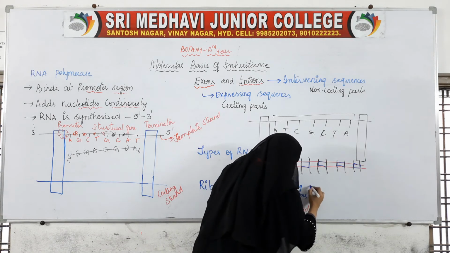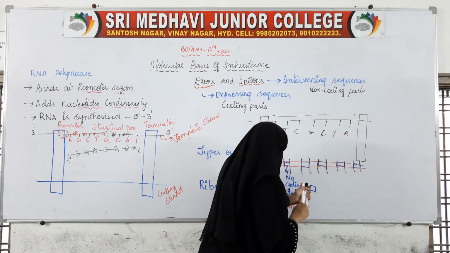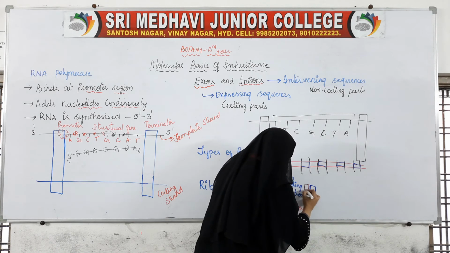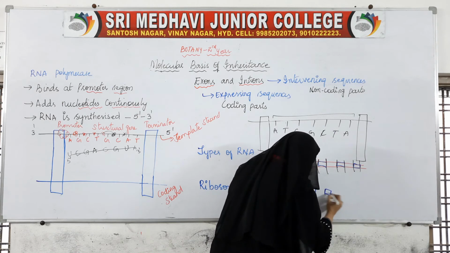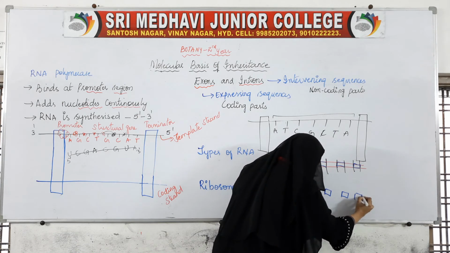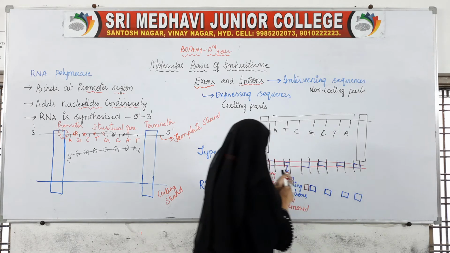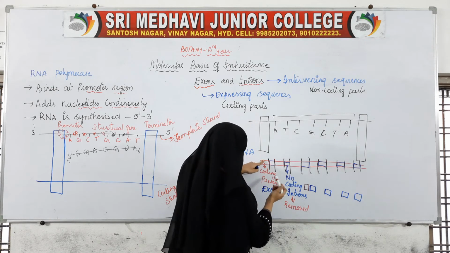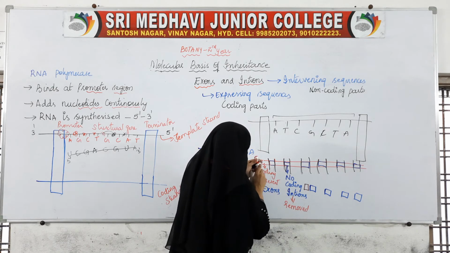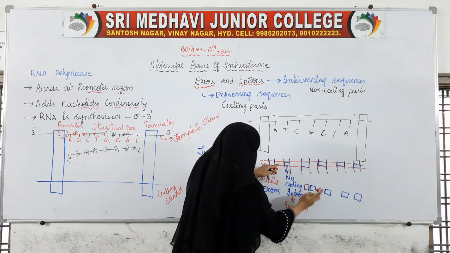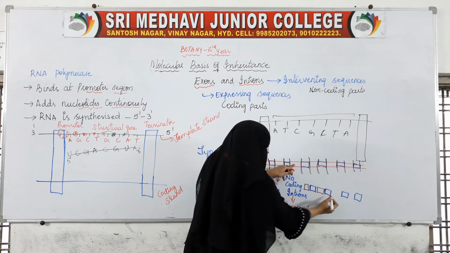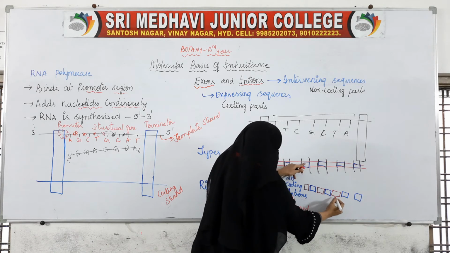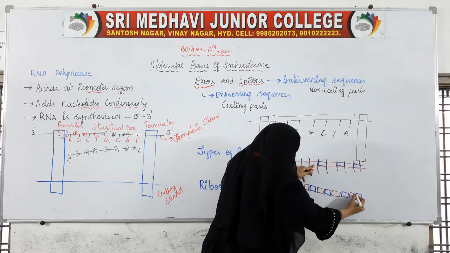This red sequence, blue sequence, then again red sequence, then blue sequence, then again red, then blue, then again red sequence.